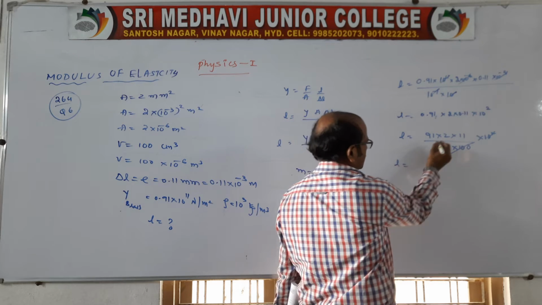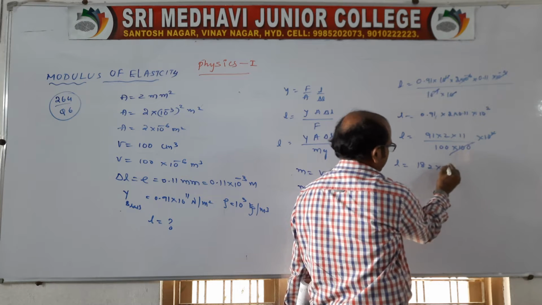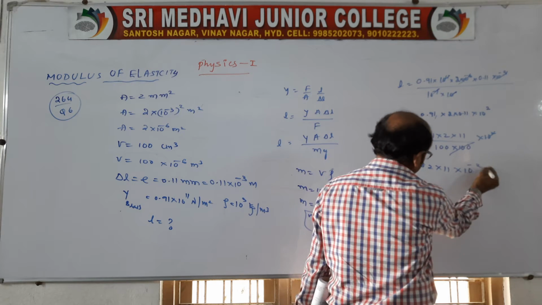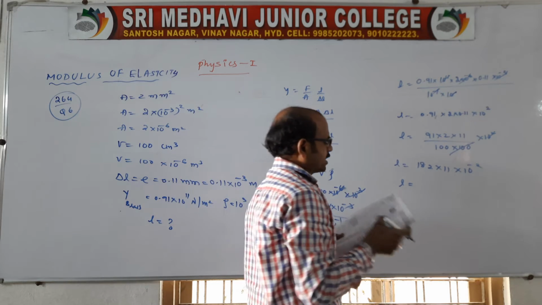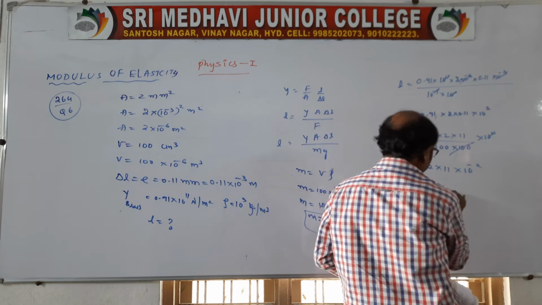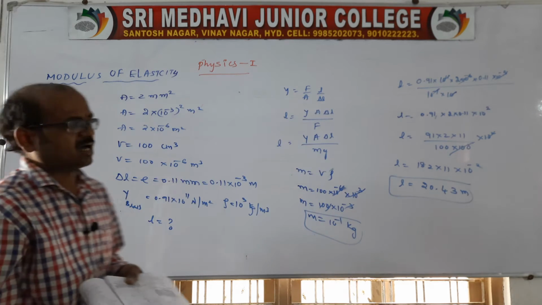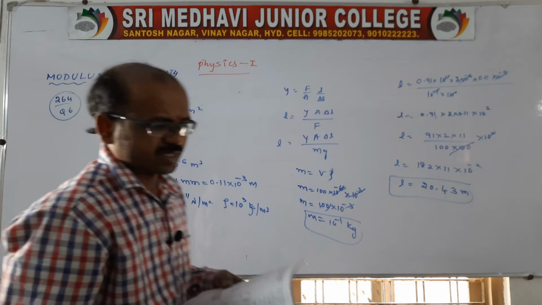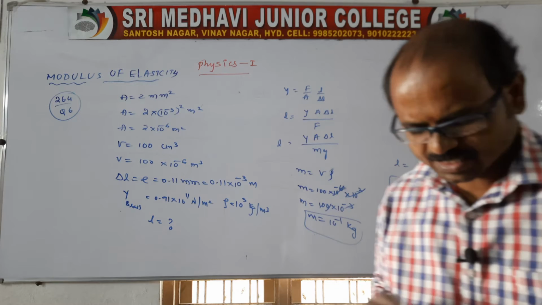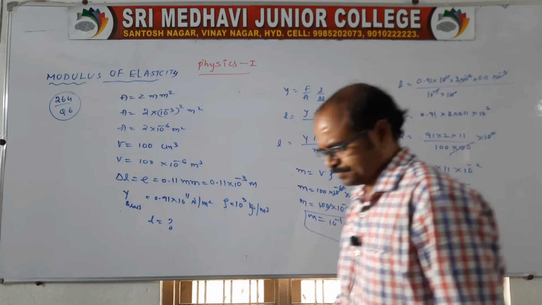So it is 2 9s are 18, right, into 11 into 10 power minus 2. So the natural length of the given brass wire is approximately 20.43 meter after calculation. This is the given question on the basis of Young's modulus, or modulus of elasticity. It is one problem related to the modulus of elasticity, right?